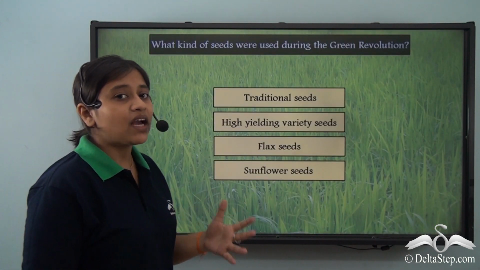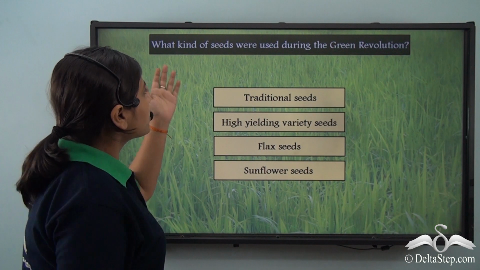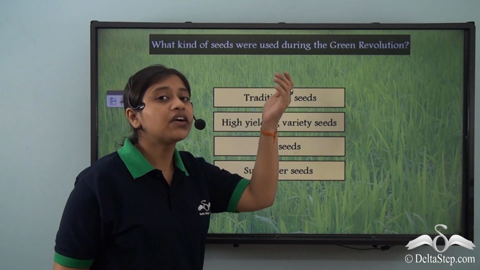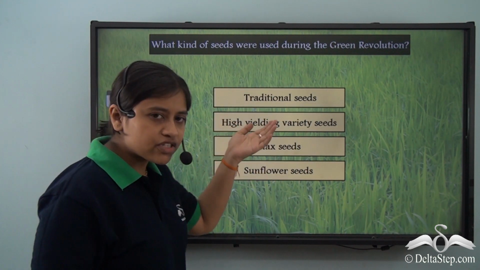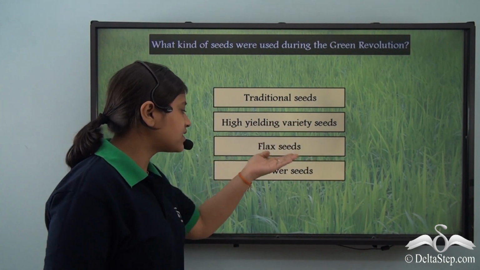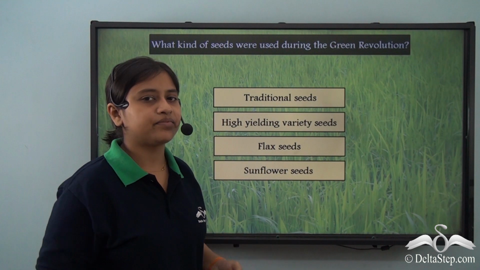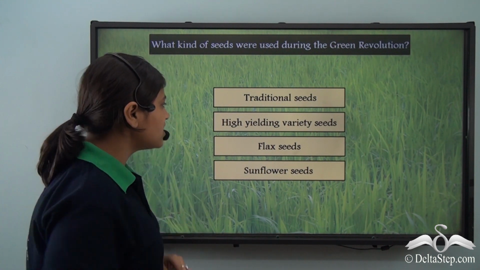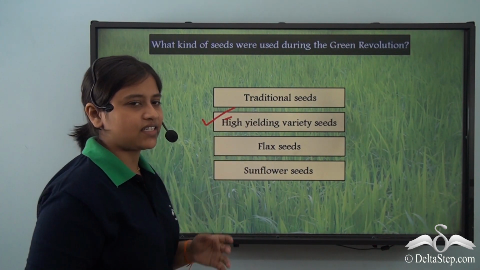So can you help me answer this question? What kind of seeds were used during the Green Revolution? Traditional seeds, high-yielding variety seeds, flax seeds, or sunflower seeds? Yes, the answer is high-yielding variety seeds.